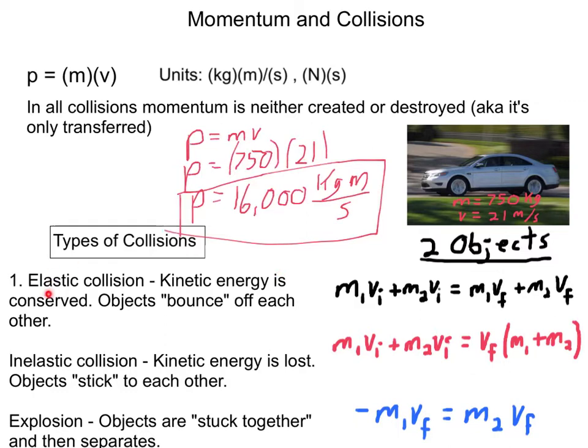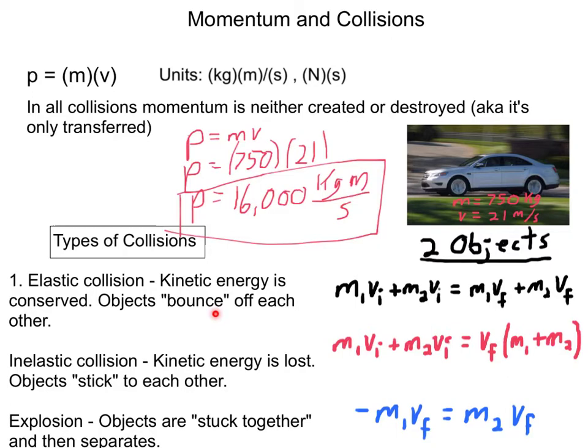But you have elastic collisions. That's where kinetic energy is conserved. No kinetic energy is lost. The objects perfectly, if you will, bounce off of each other. So if two things are coming head on and they hit and bounce off of each other, or something stationary, another thing hits and they bounce off of each other, that is an elastic collision. If it is perfectly elastic, which is what we're going to deal with here, then there is no compression of the two objects.